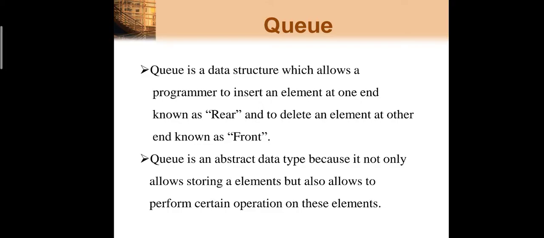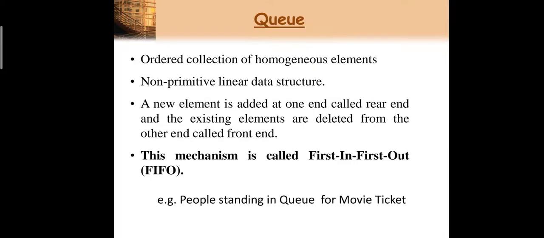Okay. So I think now the idea of queue is clear. What is a queue? It is nothing but a data structure which allows you to store the element inside that queue as well as delete the element from the queue. So whenever you want to insert an element inside the queue, you have to insert it through the rear end, and whenever you want to delete, you have to delete it through the front end.